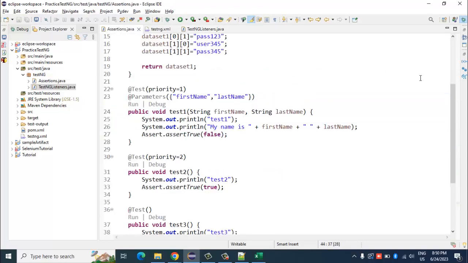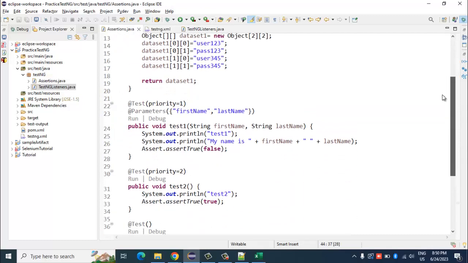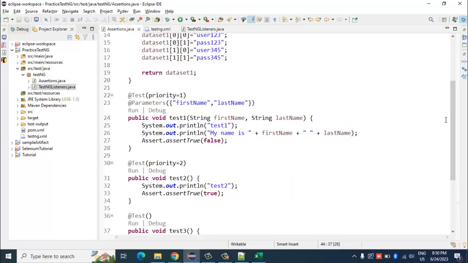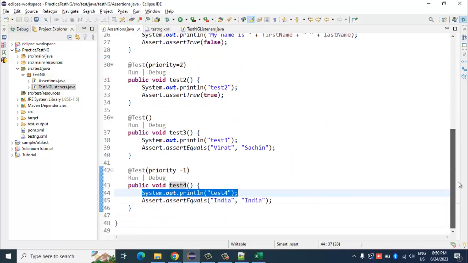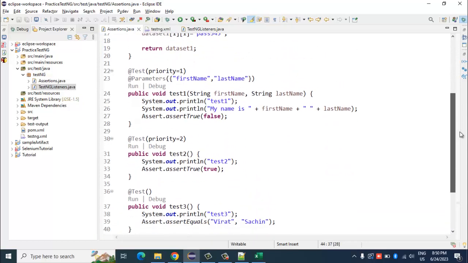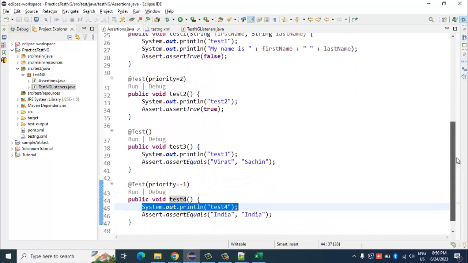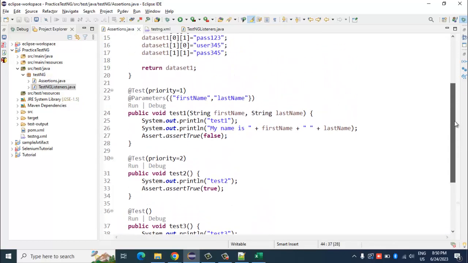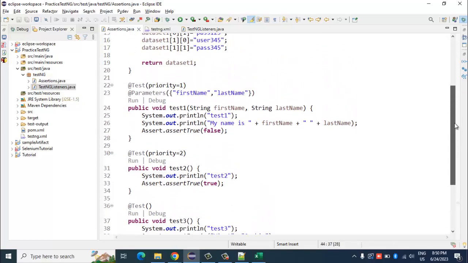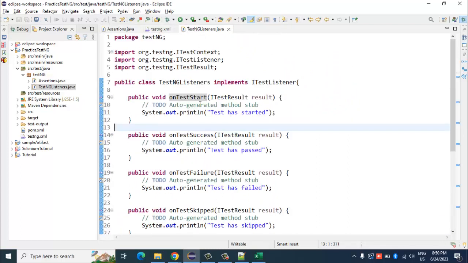How many tests are there? Test 1, test 2, test 3 and test 4. I believe 2 will pass and 2 will fail. Accordingly, the methods inside this listener would get triggered and print those values in the console.